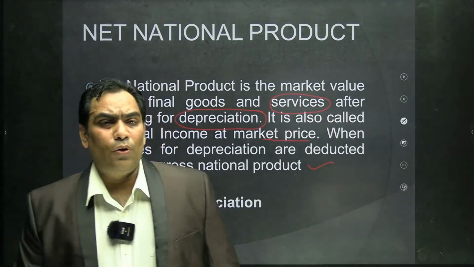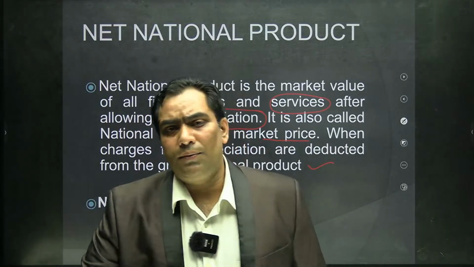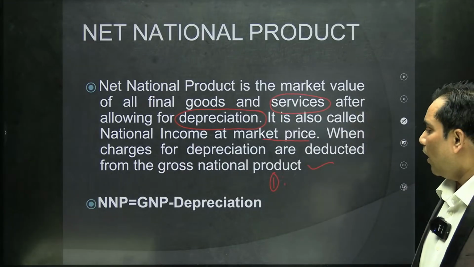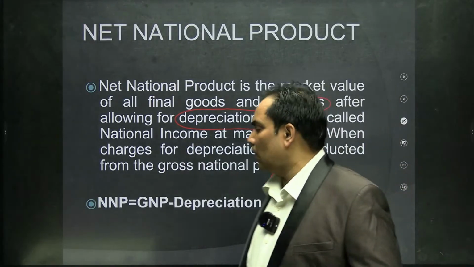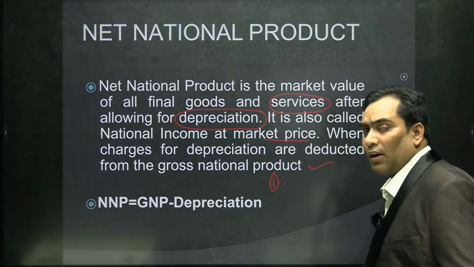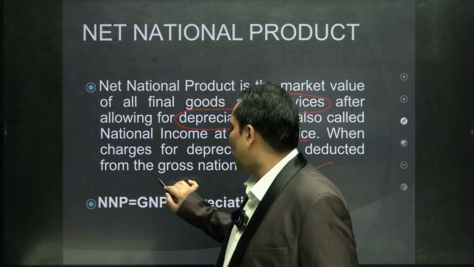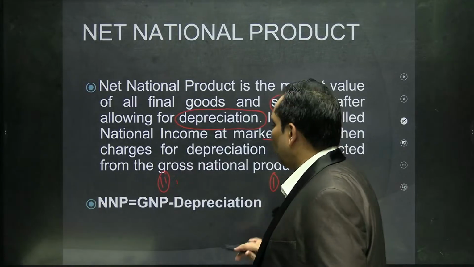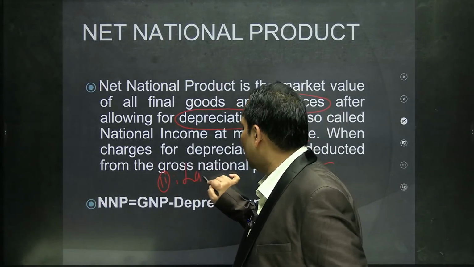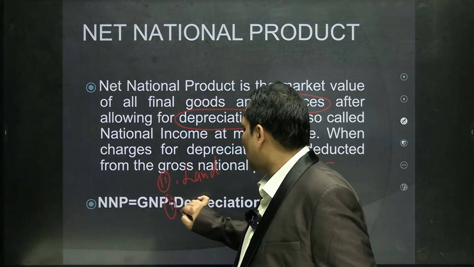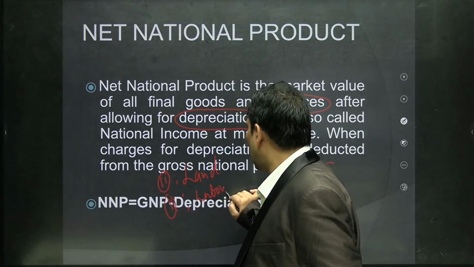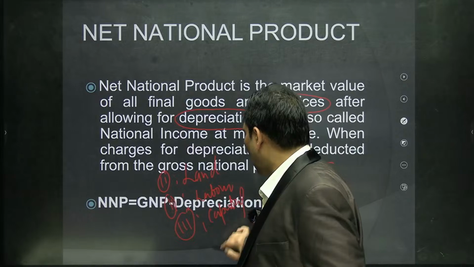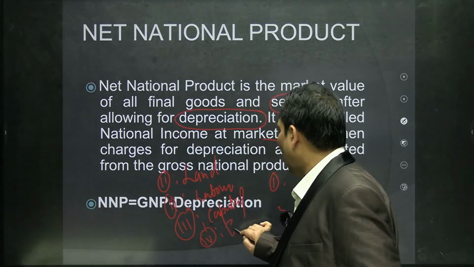So let me summarize for you. Wealth is created through production, and production takes place through the factors of production, and there are four factors of production. One is land, other is labor, other is capital, and the fourth one is entrepreneurship.